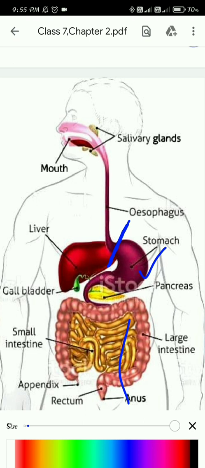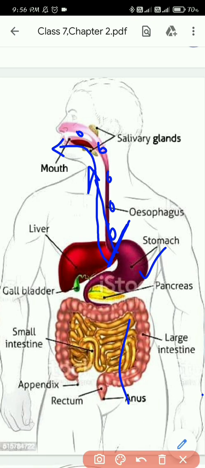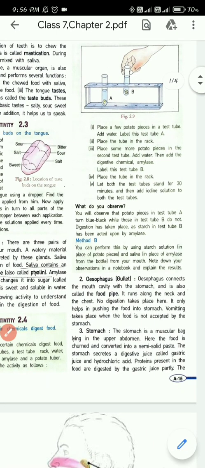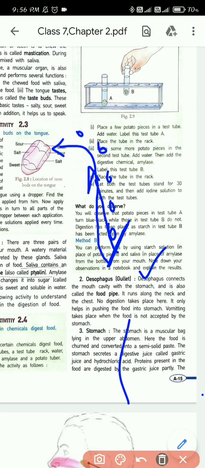If the stomach does not want our food, suppose you have eaten so much that your stomach is full and does not want more food now, what will happen? The food that was coming to be delivered to the stomach will go upwards. The peristalsis movement will happen in the opposite direction this time, and then vomiting occurs. So you will vomit the food. Vomiting occurs when the stomach is not able to take in more food.